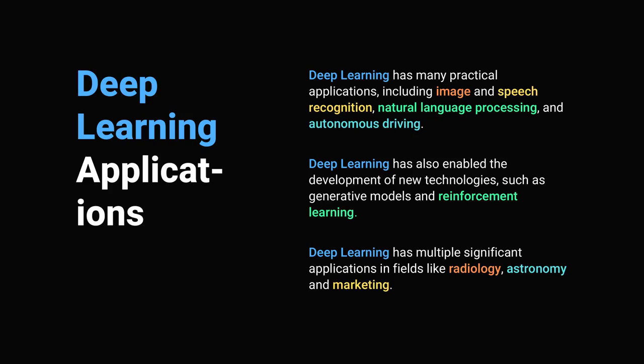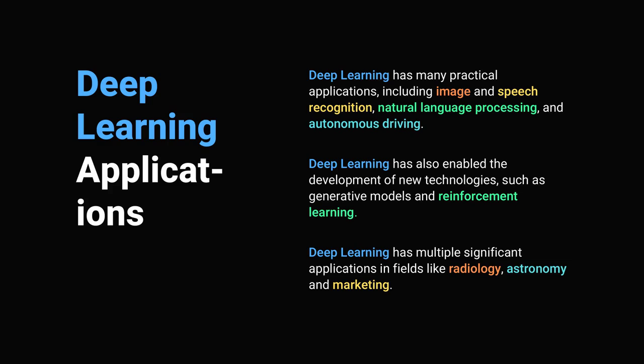Deep learning has many practical applications, including image and speech recognition, natural language processing, and autonomous driving. In image recognition, deep learning models can be trained to recognize objects and people in images with high accuracy. In speech recognition, deep learning models can transcribe spoken words into text with high accuracy.